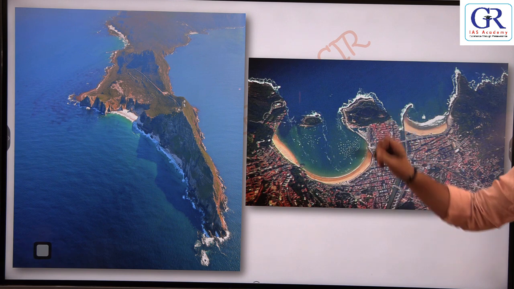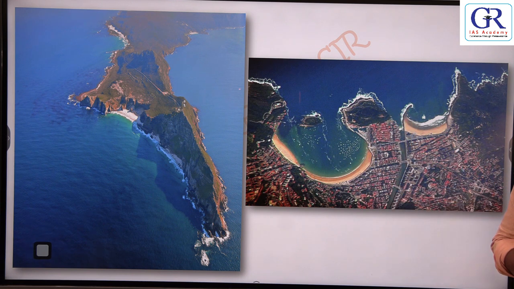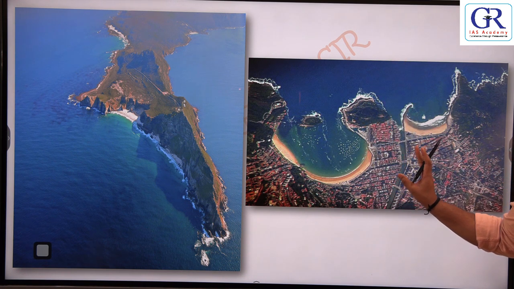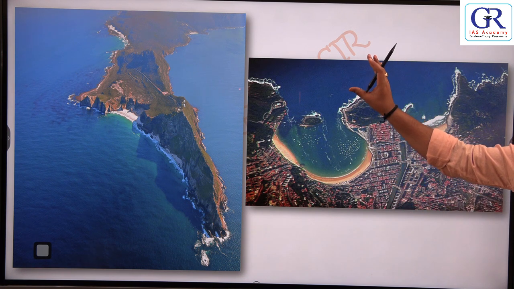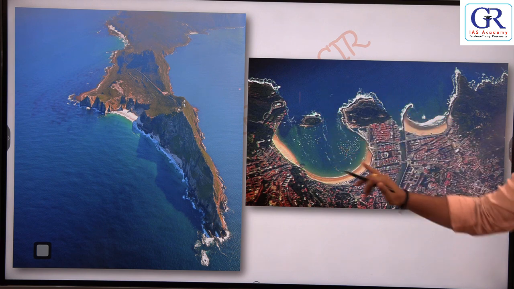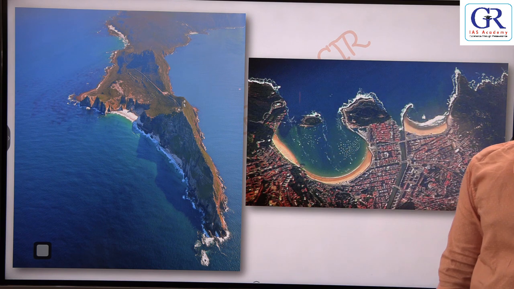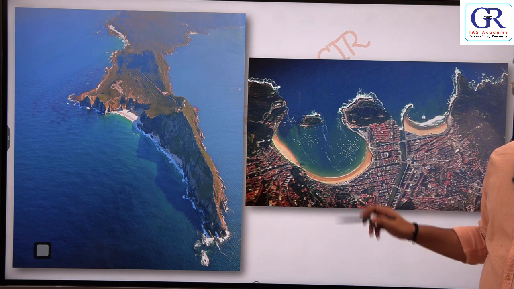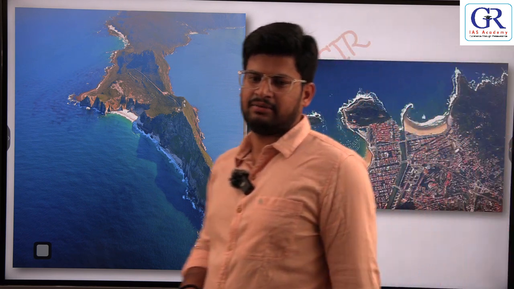Look at such enclosed places. So Vizag is also a natural port because of the Dolphin's Nose hills. Dolphin's Nose hills intrude into the ocean. So because of that protection it is an important port area. Okay, so naturally this is clear. This is cape and it is bay.